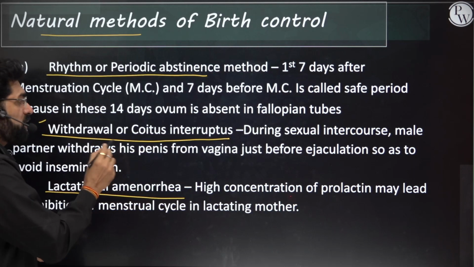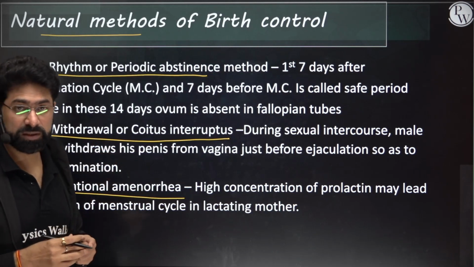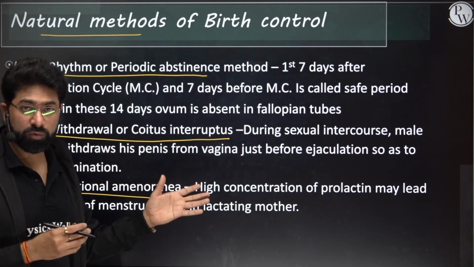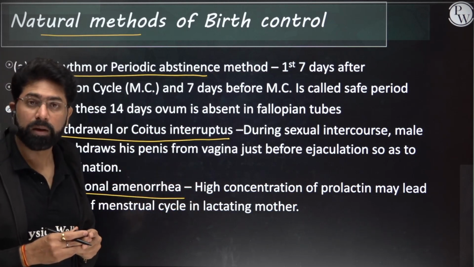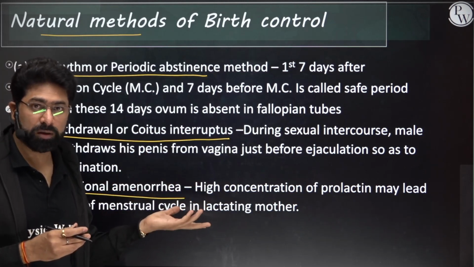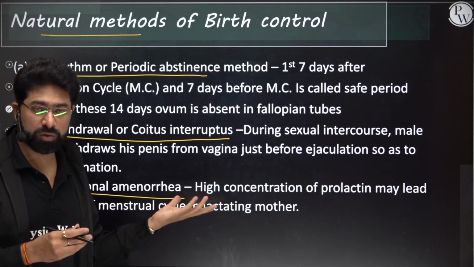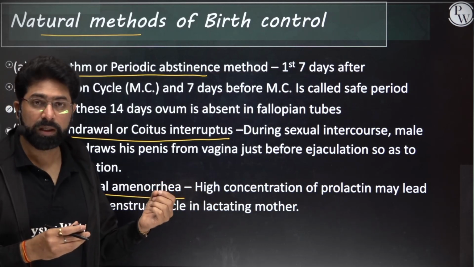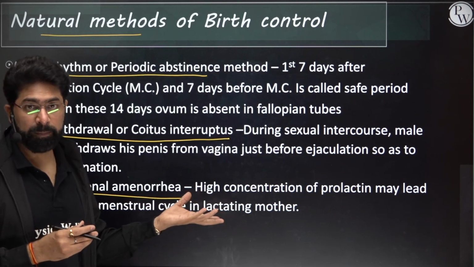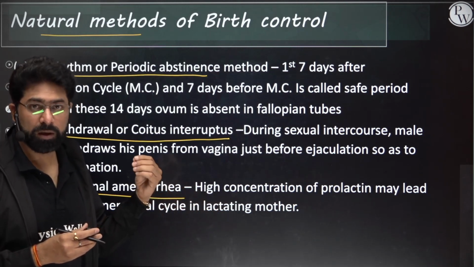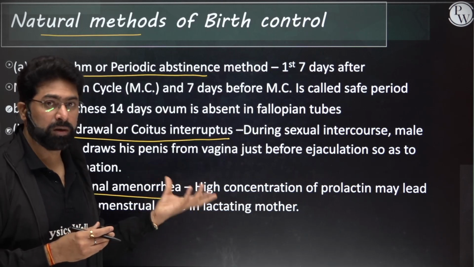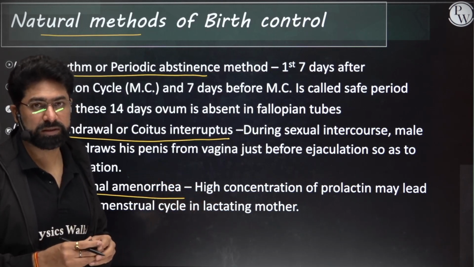Next is withdrawal or coitus interruptus. In this case, during sexual intercourse, the male withdraws the penis from the female vagina. But this is also not safe or viable, because some pre-ejaculation can also happen, and in that case the sperms are released without the conscious knowledge of the male.